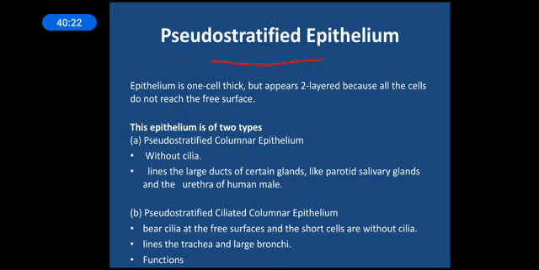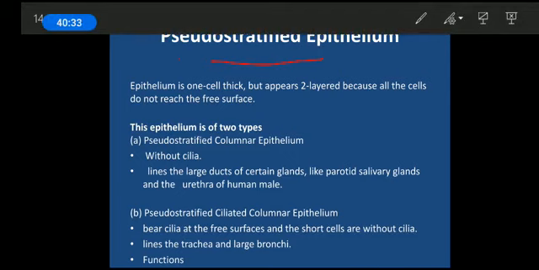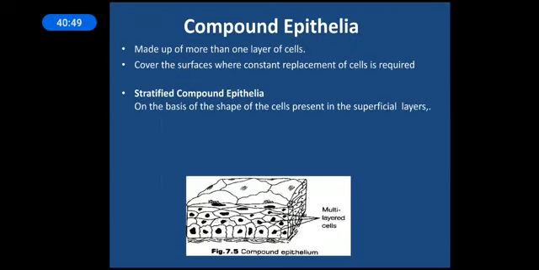Again, they will be having two cells. The one which is elongated will be having the cilia, and the one which is not elongated will not be having the cilia. So keep in mind that the ones having cilia are the ones which are elongated, and the short cells will not be having cilia. Although it's a ciliated columnar epithelium, it still lines the trachea and large bronchi, and the function is movement of the substance. That's all. Now the simple epithelium is done.